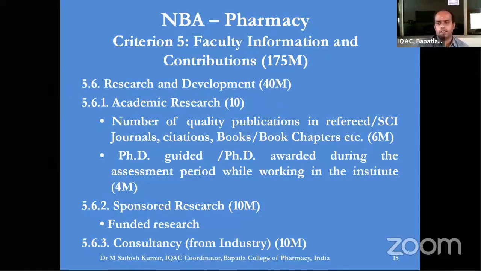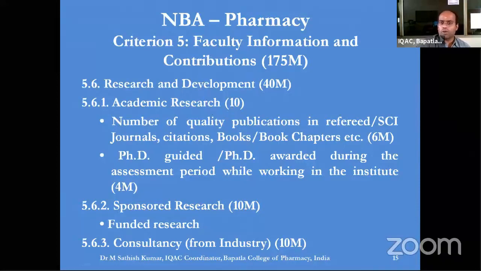And the third important accreditation is about NBA. Within this NBA, criterion 5 has a heading called Faculty Information and Contribution, in which research is given more importance. There are many sub-criteria among this criterion 5, out of which the 5.6 sub-criterion is about research and development, for which 40 marks is given. Under this 5.6 sub-criterion, 5.6.1 academic research is given 10 marks.